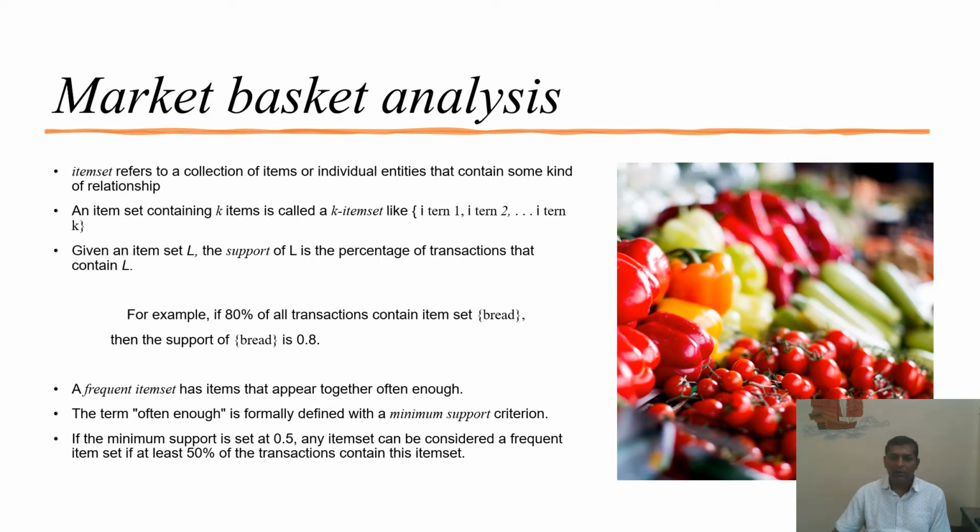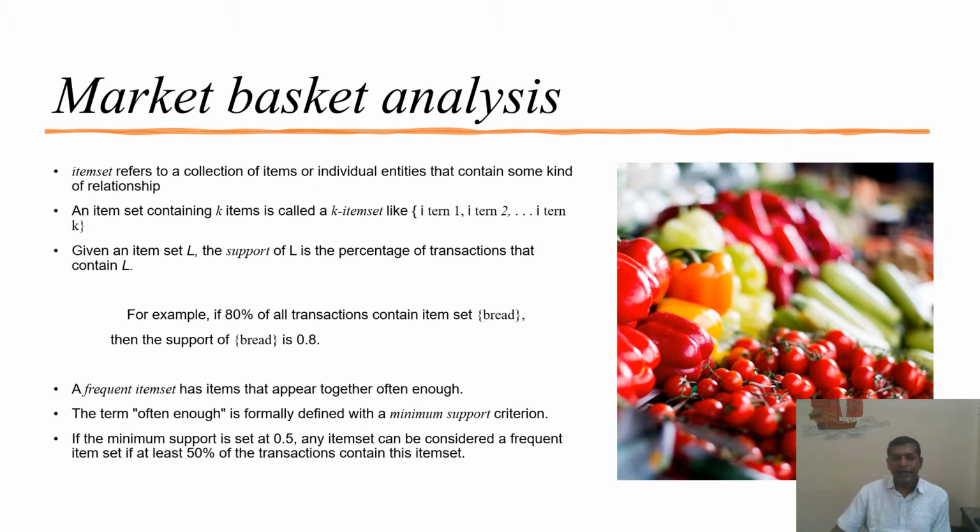For example, we'll say that if 80% of the transactions contain the item set bread, where bread is like an entity. So we say that a bread is purchased from a supermarket, and out of 100, 80% of the time a bread is also purchased.